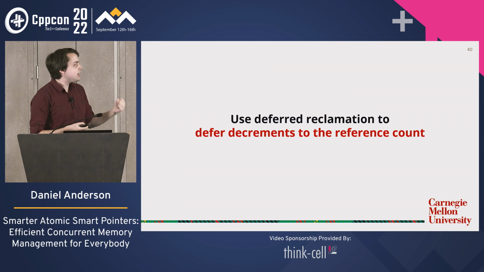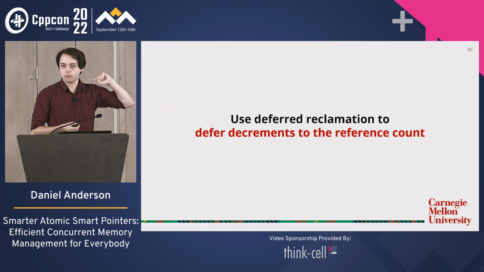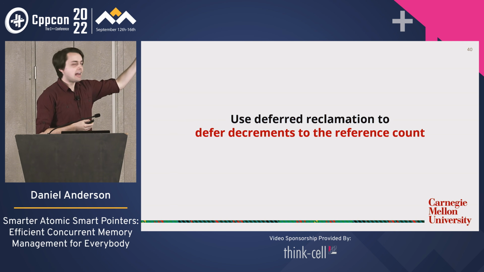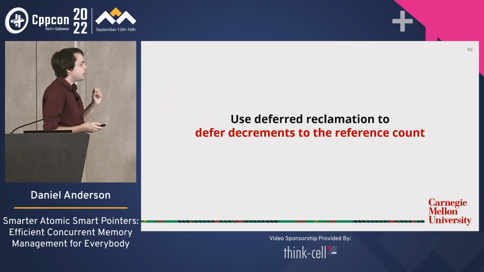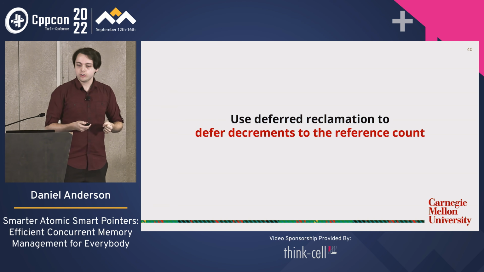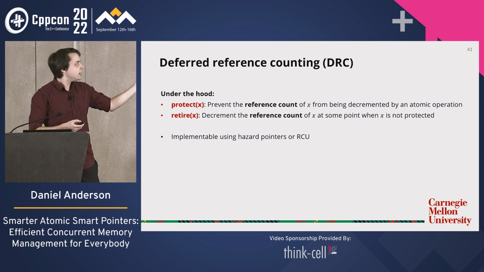Well, basically it means we want to use deferred reclamation not to defer deleting an object, but to defer decrements to its reference count. So what would this look like? Well, I'm going to show you. Let's take our API from hazard pointers and RCU again.